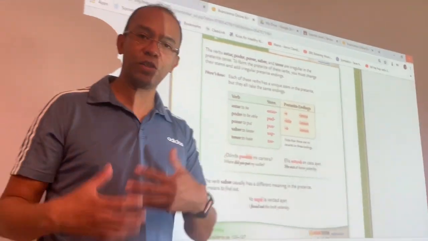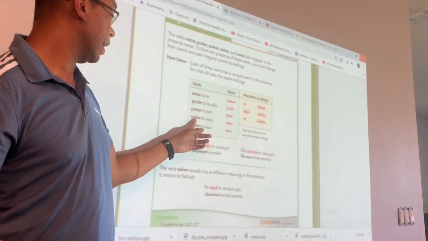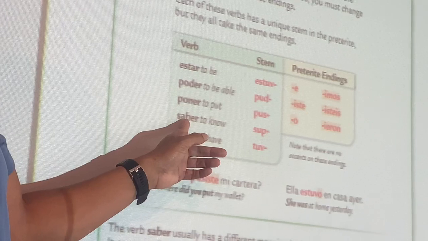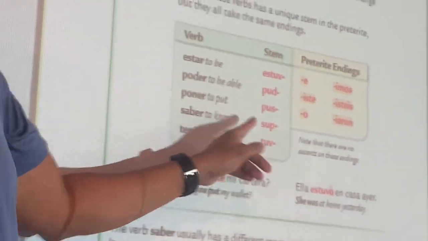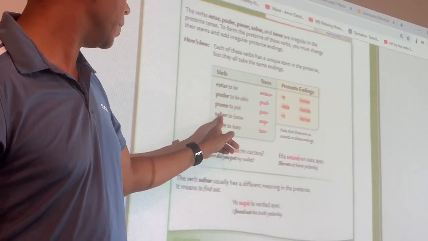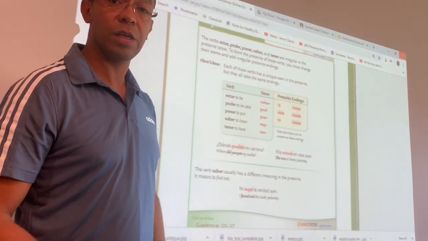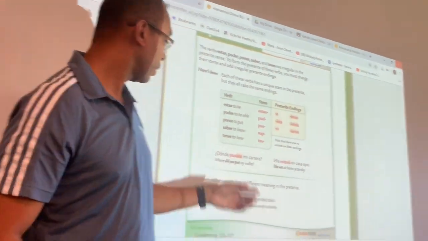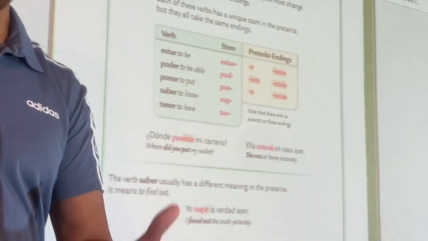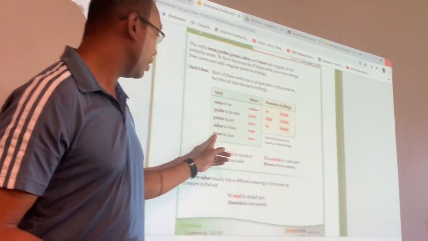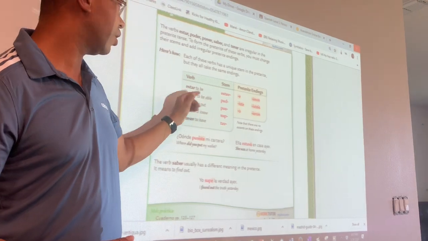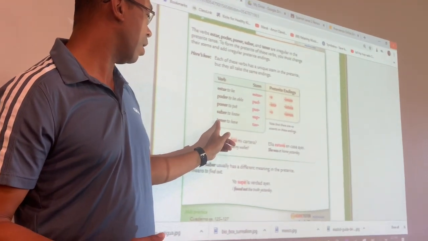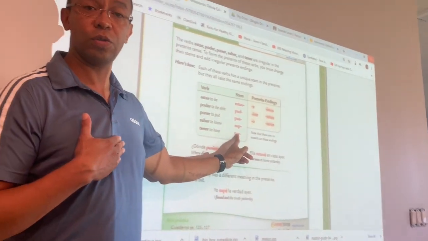Saber. Saber is to know. Just like in poner, the A changes to a U. And the B changes to a P. Supe. Yo supe. I knew. Tener. Tener is to have. Just like in estar, the change happens and becomes tuve. Yo tuve.